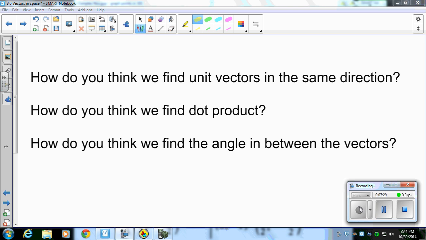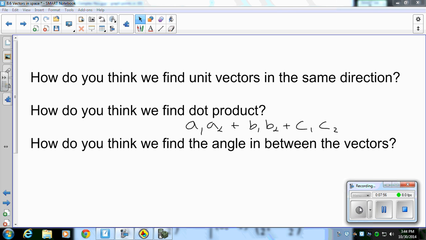Well, if you came up with the answers as doing it the same as in two-dimensional for these, you are correct. The only thing that will change is we're going to add that third component. Specifically with our dot product, remember that this is going to need to be A1, A2 plus B1, B2, and C being our K component of our third-dimensional space.